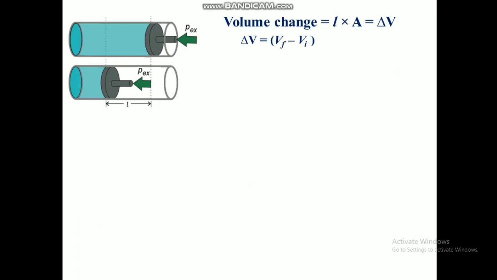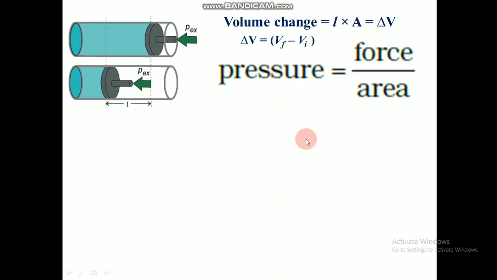So for that we need to apply some more equations to this. So this is the cylinder which we did our experiment with, P external. The piston travelled for a distance of length L. So the equation of pressure is equal to force by area. This is a common equation for pressure. And if pressure is force by area, what is the equation for force? In the equation of work, we need to substitute the value of force. Force will be equal to area into pressure. So if we rearrange it, force is equal to pressure into area.